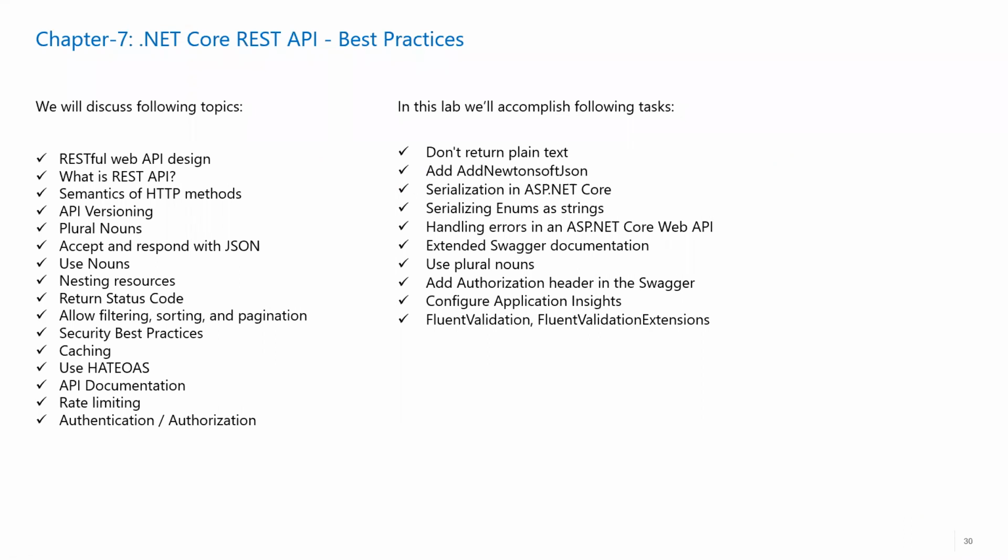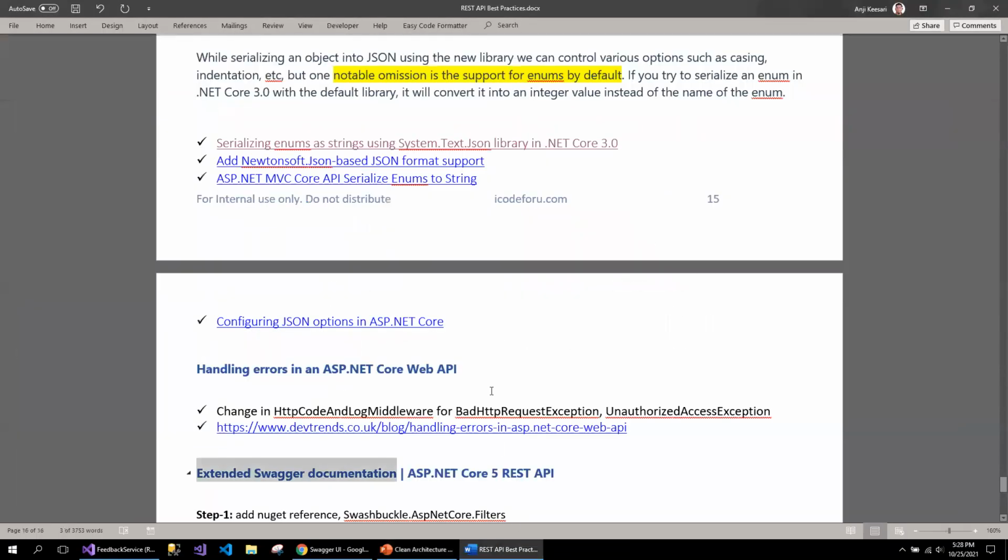So this is actually divided into 2 categories. In the first category, I will be talking about the best practices documentation. I have created a separate documentation to talk about all different types of best practices. I will also discuss some of the fundamentals, followed by the best practices. On the other side, I'm going to discuss some of the lab work which is implemented in the feedback service which I'm working on. So let's take a look at the document I created.